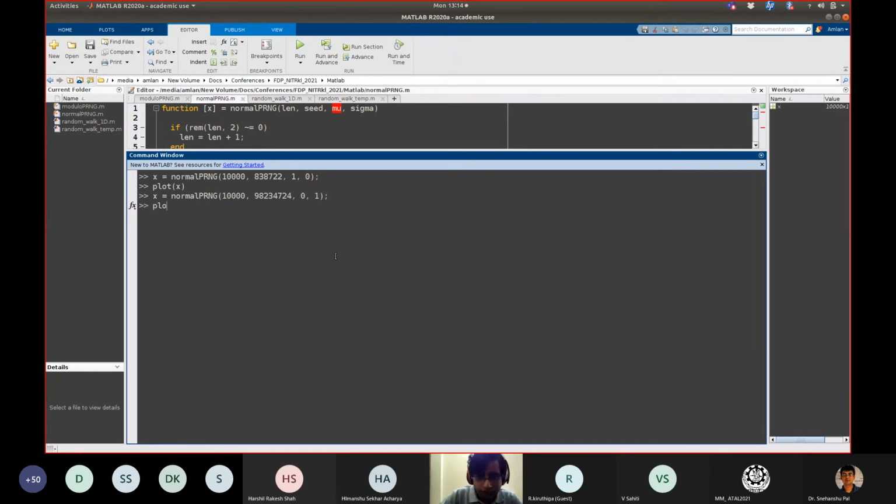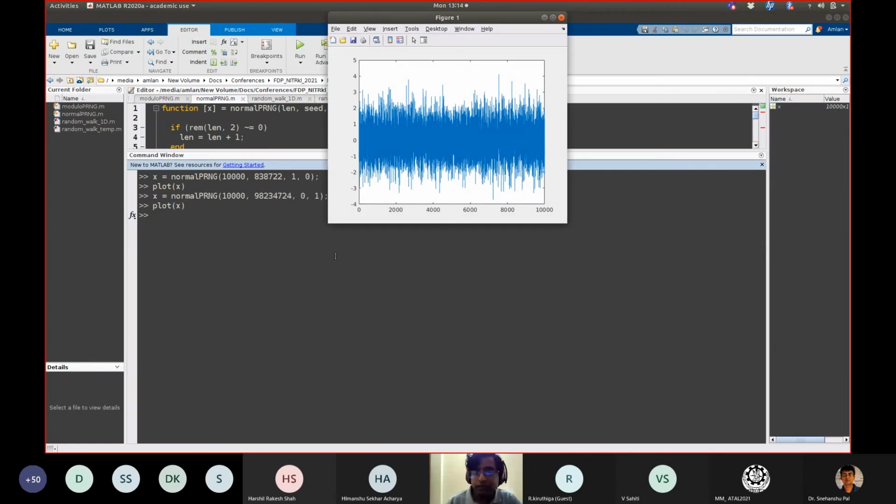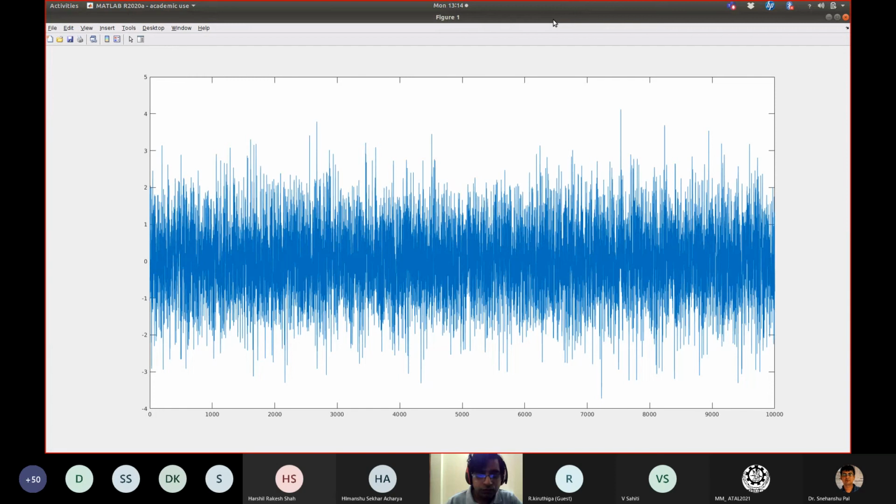And then when we plot it, you can see how the noise looks like. The first thing that we note here is that it is no more confined in the range of 0 to 1, as was the case for the regular uniform random number generator, because it is Gaussian distribution. Gaussian distribution does not have a finite range. It is ideally from minus infinity to plus infinity. So you can have some values which are very small, you can have some values which are very large.